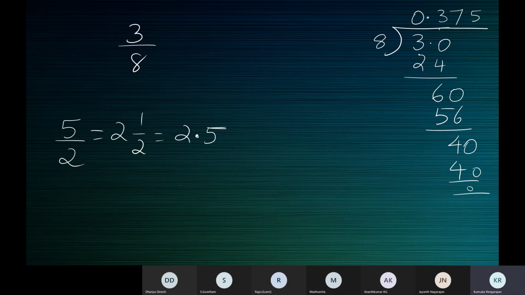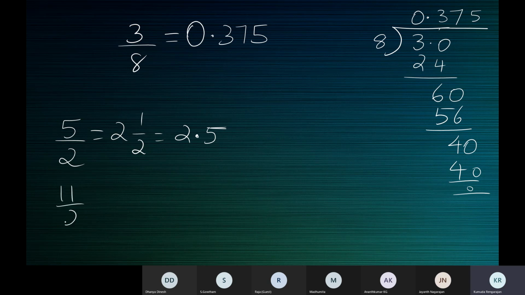This division we have learned in 4th and 5th standard, so you should know this. So the decimal expansion of 3 by 8 is 0.375.